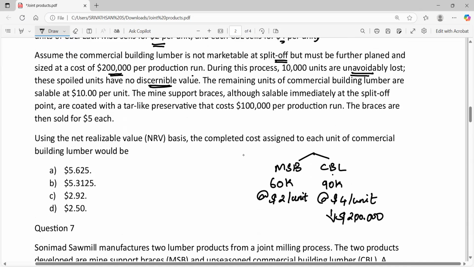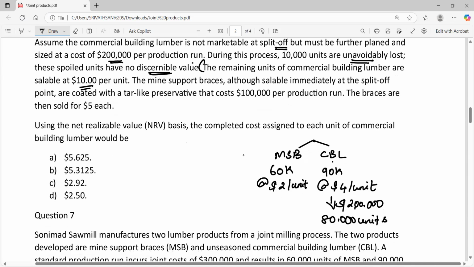During the further process, we have lost 10,000 units of CBL. So before we had 90,000 units. Out of this, 10,000 units are lost. So we will get only 80,000 units of CBL. And the cost of further process is $2 lakh. The remaining units of CBL lumber are saleable at $10 per unit. So here we got 80,000 units, right? These 80,000 units can be sold at a price of $10 per unit.